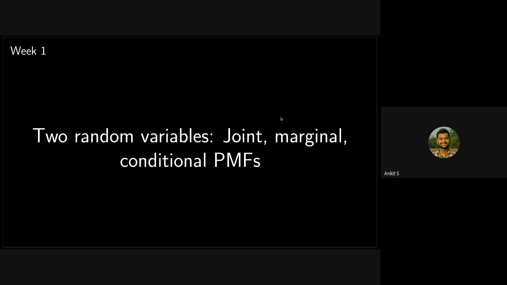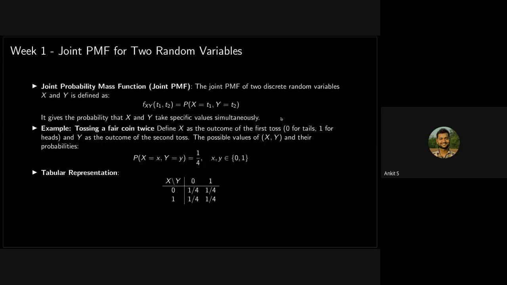First of all, we discuss two random variables. How do you calculate the joint, marginal, and conditional PMF? The first topic is joint PMF for two random variables. First of all, you already know what a probability mass function is. Probability mass function is basically what are the values that X can take and what are the associated probabilities. This information is called the probability mass function.